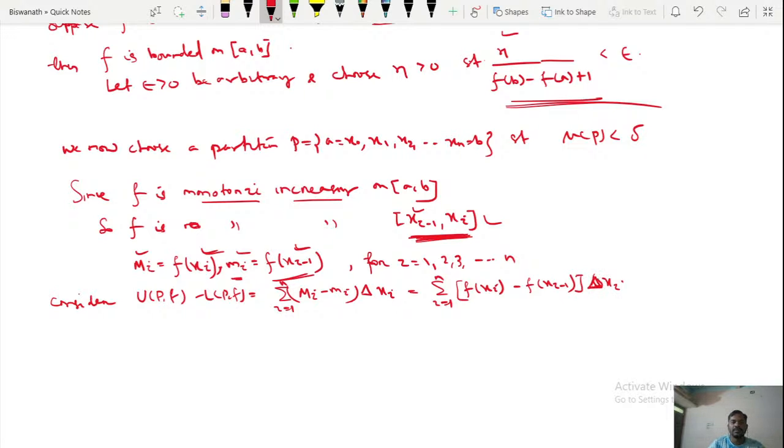Then what is f of xi minus f of xi minus 1? This is this one, and we have del xi. In place of del xi we can replace one thing. Del xi means this is the ith subinterval, and we have chosen this mu p, this thing is less than delta, and also we have chosen another thing for epsilon greater than 0. This is your eta.